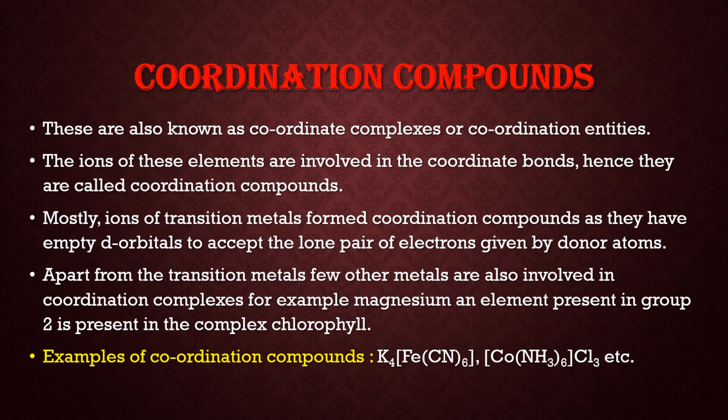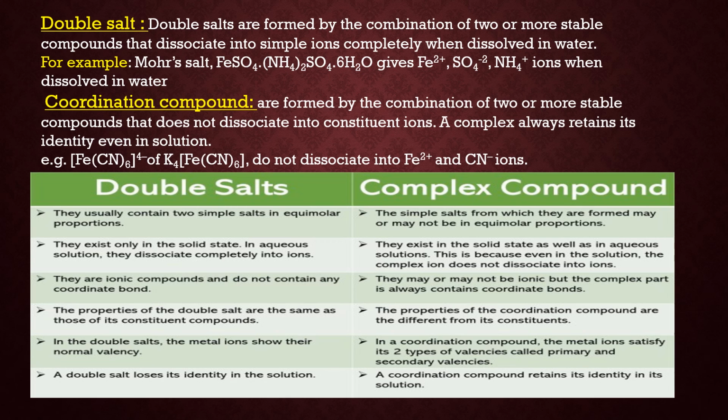Now, apart from transition metals, a few other metals are also involved in forming coordination complexes. For example, magnesium. It is the element present in the complex chlorophyll and it belongs to group 2. Some examples of coordination complexes are K4[Fe(CN)6], that is potassium hexacyanoferrate, and similarly hexaamminecobalt chloride. These are examples of coordination compounds.